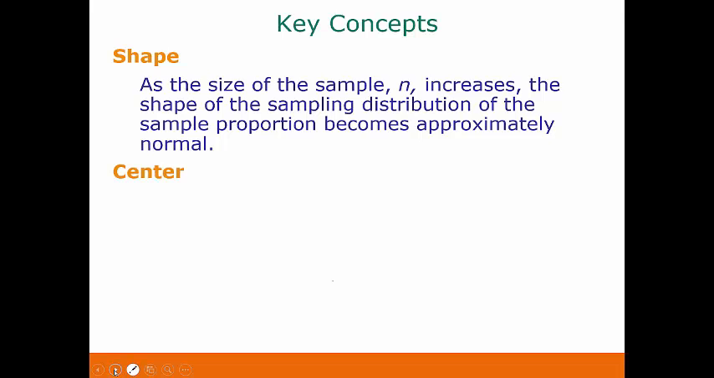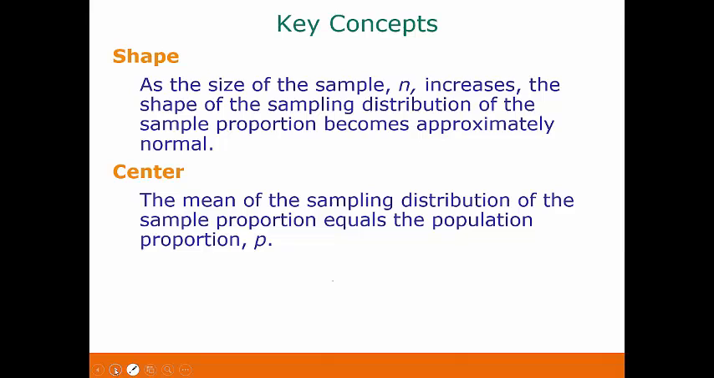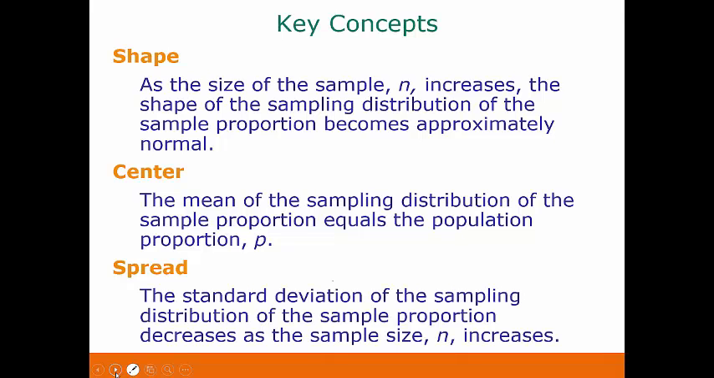The next thing we can talk about is the center of the distribution. The mean of the sampling distribution equals the population proportion p. And in all three of our examples, the mean was fairly close to 0.42 or 0.43. The third thing is the spread or the dispersion, and this has to do with the standard deviation. The standard deviation decreases, or gets smaller, as the sample size n increases. And that's what we saw as our sample sizes got bigger.